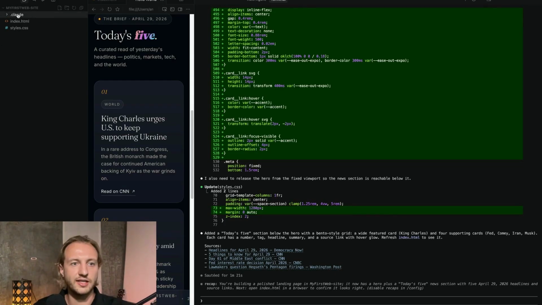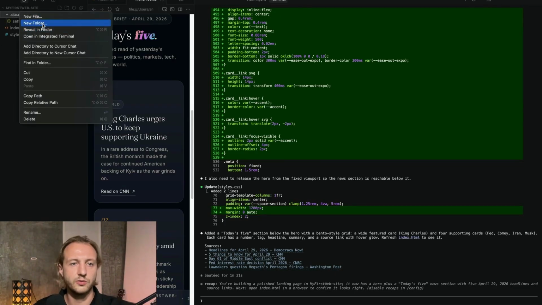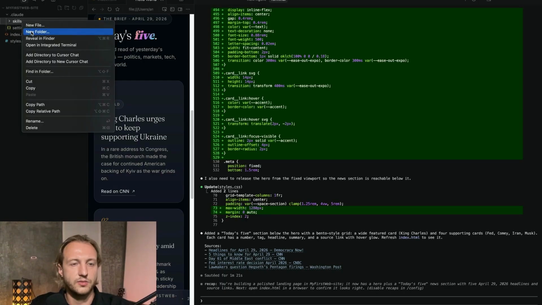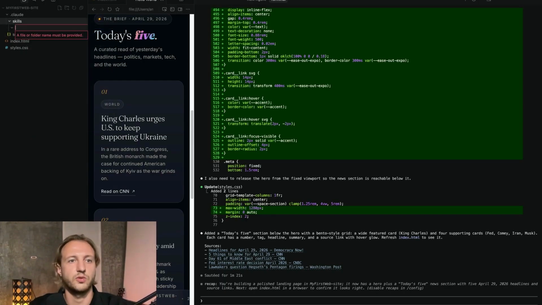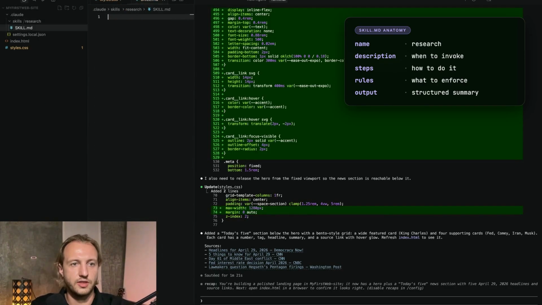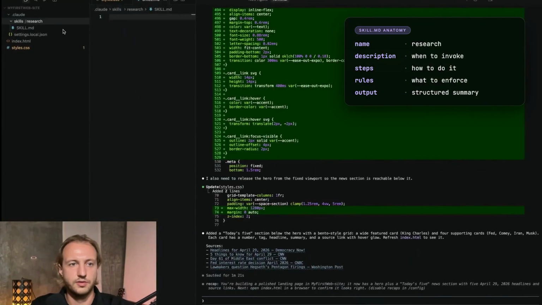And for that, we'll go to Claude folder, we'll create new folder, we'll call it skills. Then we'll go inside, we'll create one more folder, we'll call it research. In this folder, we will create skill.md file. Let me create new file, skill.md. Let me check. Yep, it's inside.